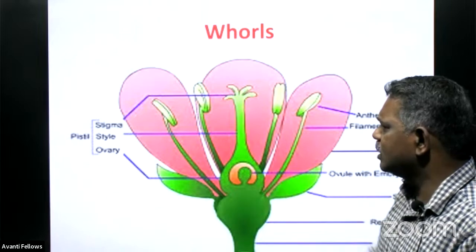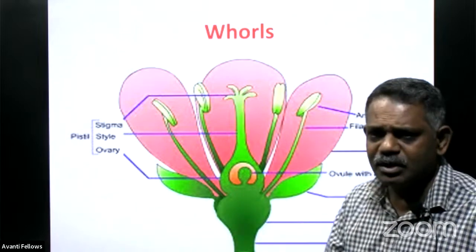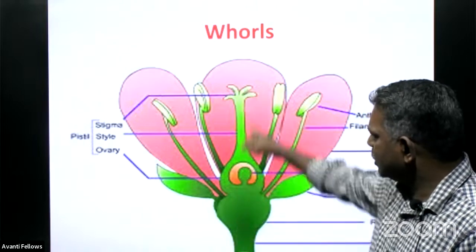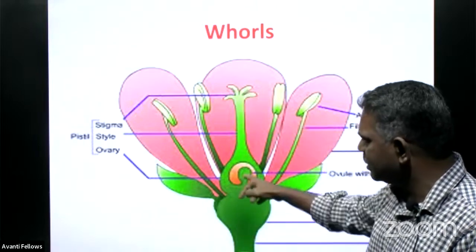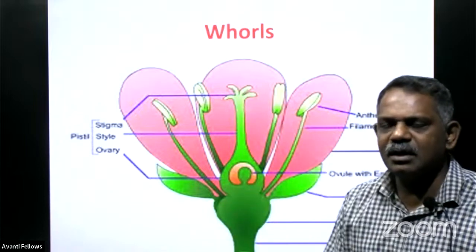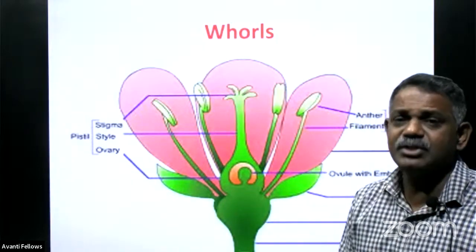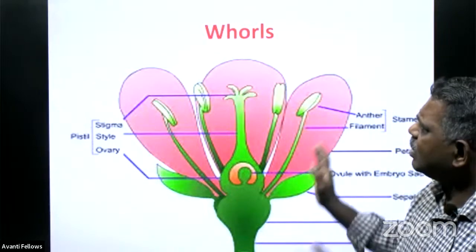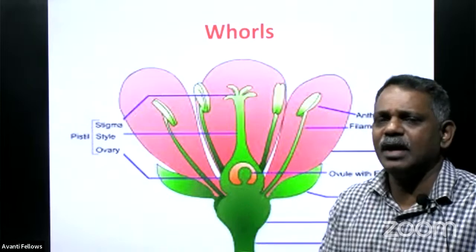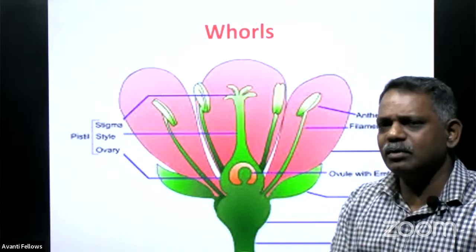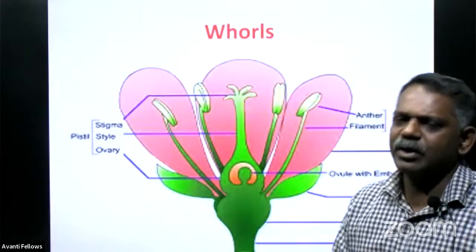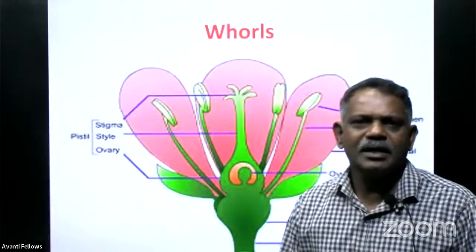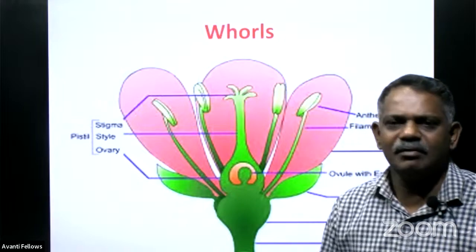It includes two things. One is what? Androecium, the real male reproductive part, and the innermost one, that is called as what? The pistil. You can see here, pistil exactly at the center, and we call it as what? The gynoecium, the real female reproductive part. And this organ is present in a plant, angiosperm, only for reproduction, sexual reproduction. That is why we call these flowers as what? The reproductive organ of angiosperm.